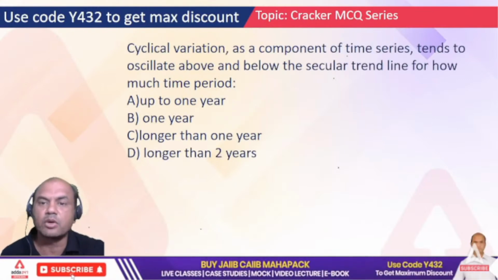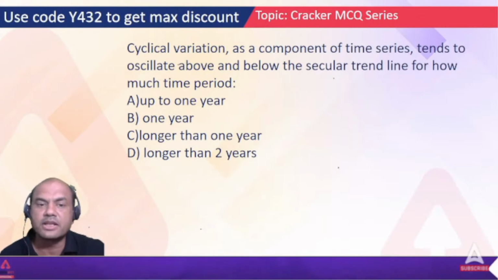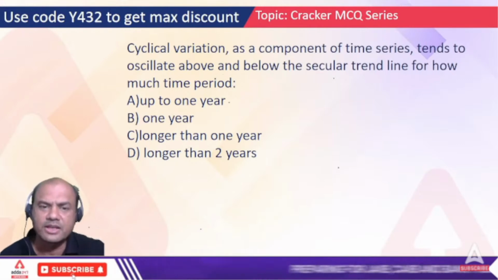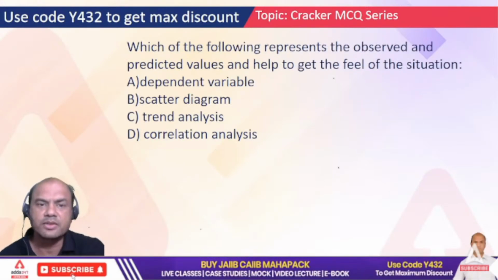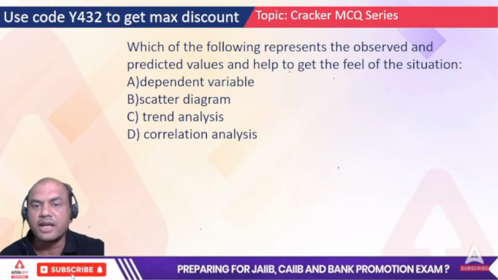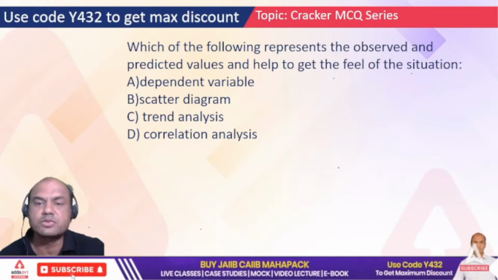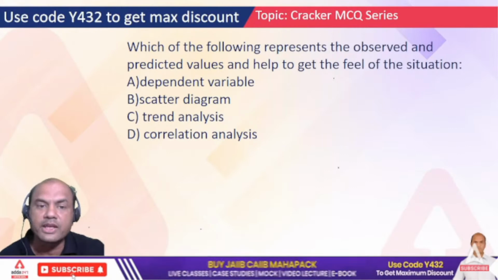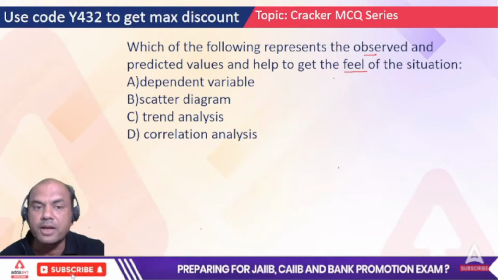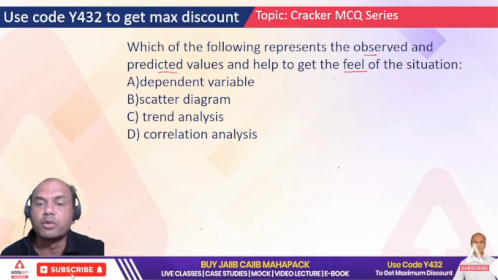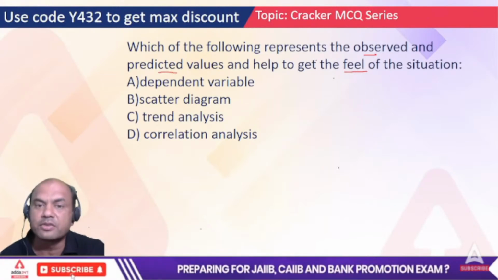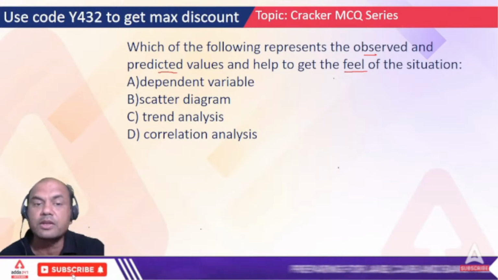Cyclical variation as a component of time series tends to oscillate above and below the secular trend line for how much period? I think this is covered, isn't it? Up to 1 year. Okay. Which of the following represents the observed and the predicted values and helps to get the feel of the situation? It should satisfy two terms: represent the observed and predicted values, and help to get the feel of the situation.